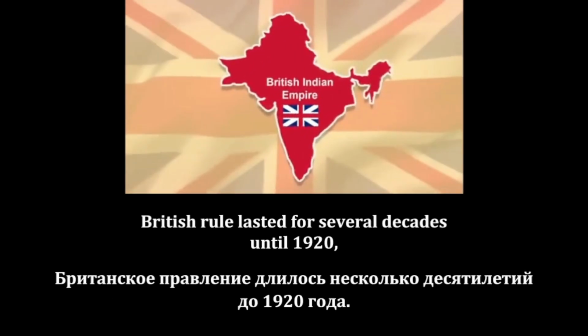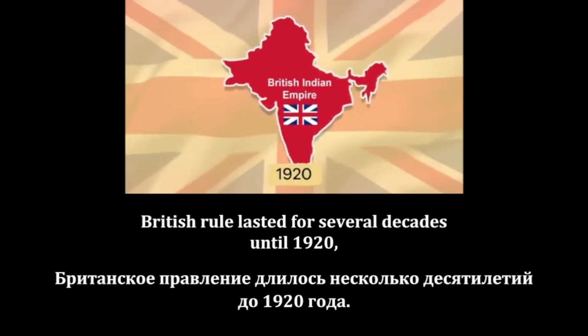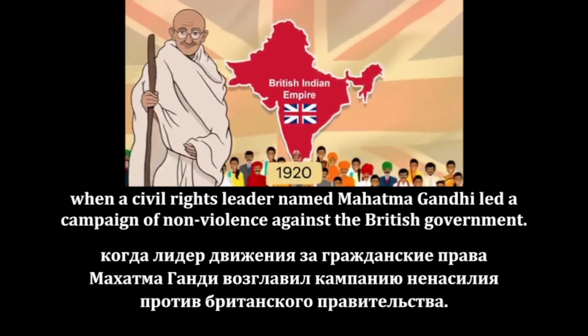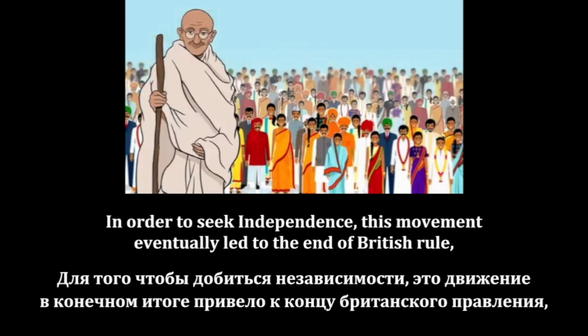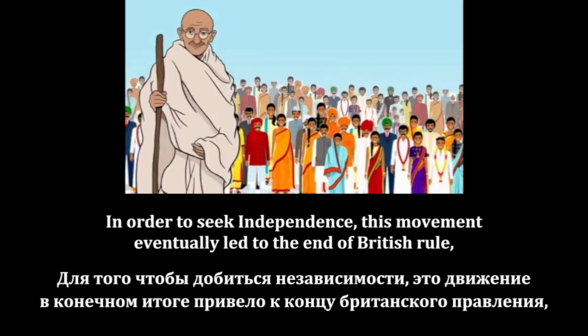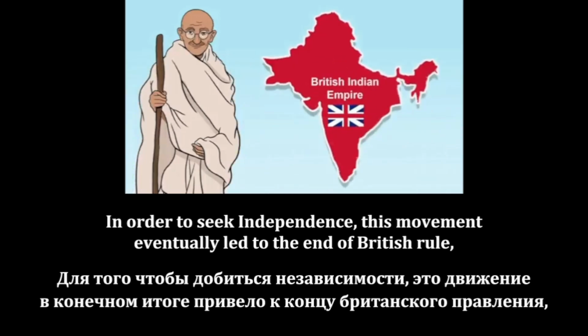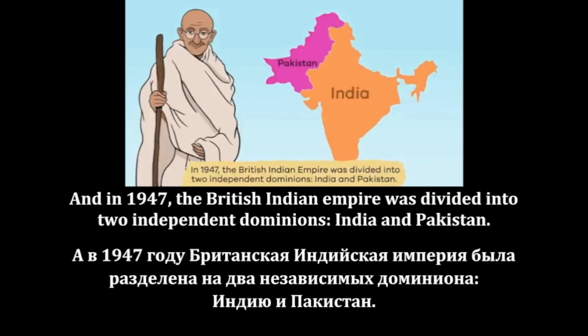British rule lasted for several decades until 1920, when a civil rights leader named Mahatma Gandhi led a campaign of non-violence against the British government in order to seek independence. This movement eventually led to the end of British rule, and in 1947, the British Indian Empire was divided into two independent dominions, India and Pakistan.